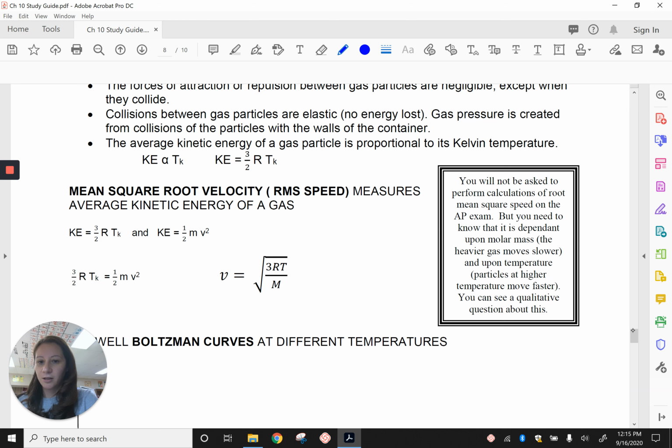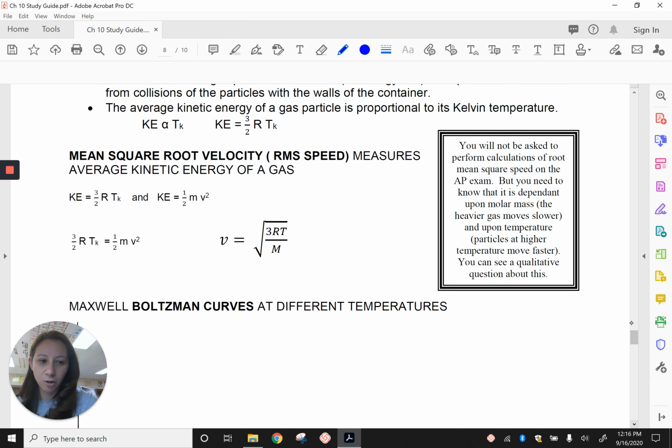The speed is inversely related to the molar mass, right? The heavier your particle is, the slower it's going to go. And also it's dependent on the temperature. So the particles at a higher temperature move faster. So qualitative, not quantitative. Okay, so know that the speed is related to the molar mass and to the temperature, direct relation to the temperature, inverse relation to the molar mass. And we're going to talk more about the relationship between the speed and the molar mass in our next video with Graham's law.